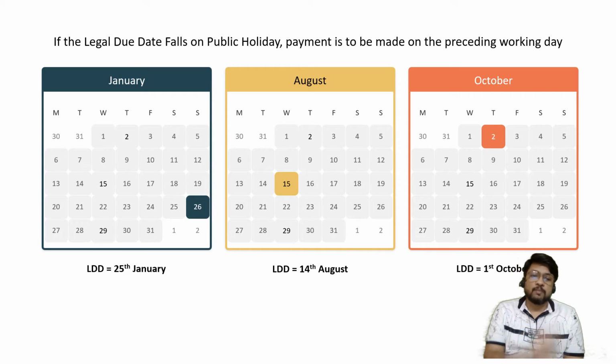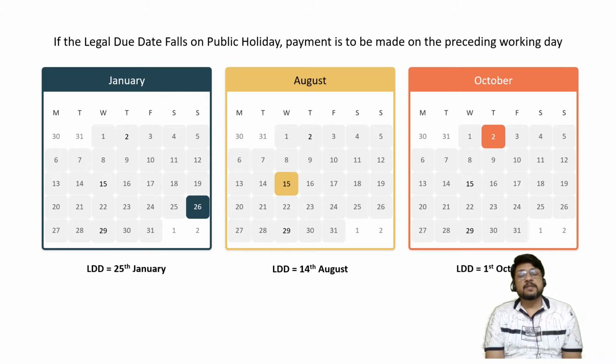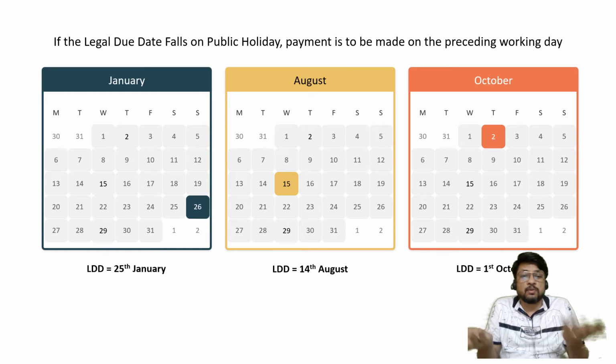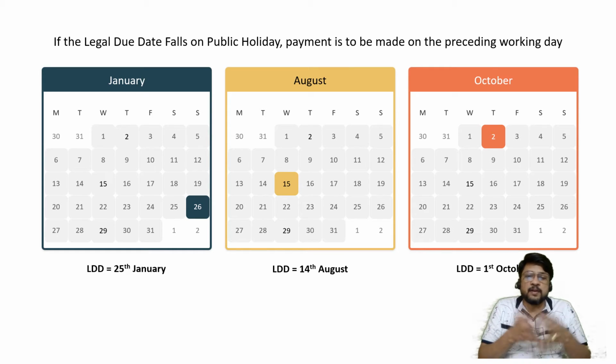Now there is one more small point: if the legal due date is not falling on a public holiday, but government on account of any reason has declared an emergency holiday, then what should be considered? Because it was not known that it is going to fall on a public holiday. There was no public holiday. It is at the last moment that the government has declared by way of some notification that tomorrow will be a holiday. Now what is to be done?